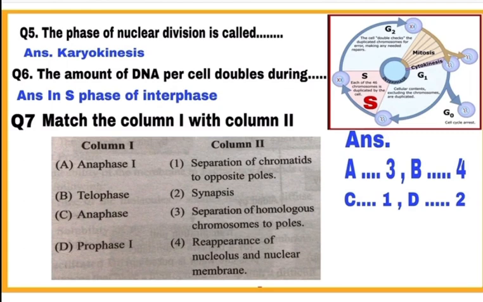C. Anaphase, it matches with 1. During anaphase, separation of chromatids to opposite poles takes place. And D. Prophase 1, it matches with 2, where synapsis occurs, means pairing of homologous chromosomes takes place. So, answer is A matches with 3, B with 4, C with 1 and D with 2.